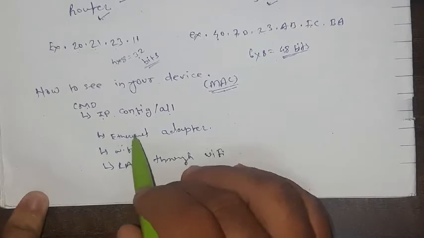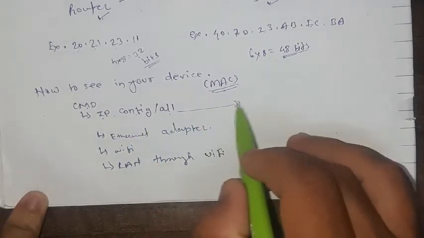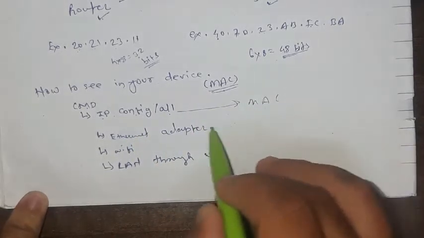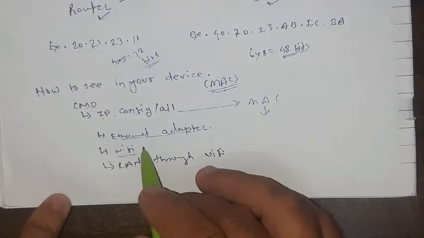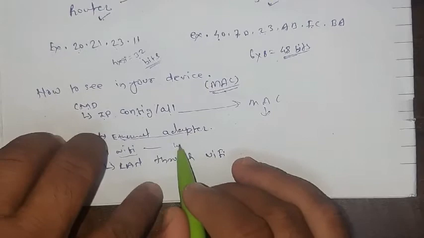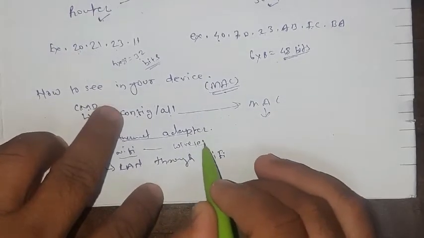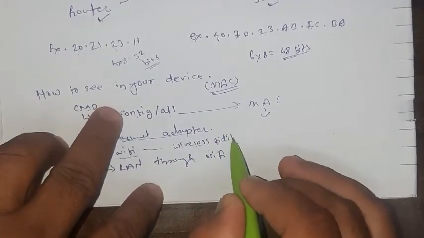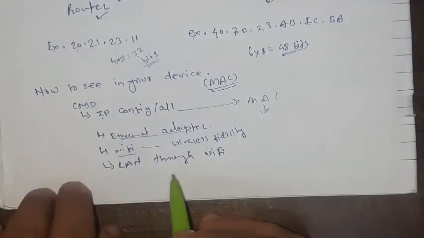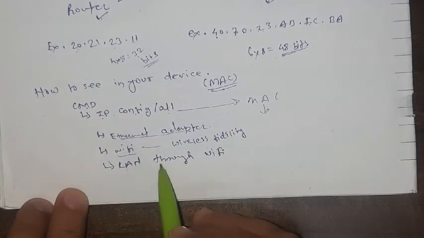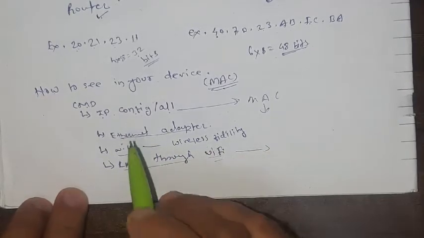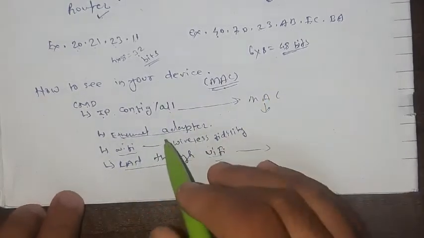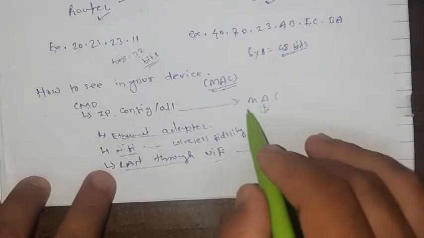And here, in the MAC address information, you will also see the Ethernet adapter and Wi-Fi. The full form of Wi-Fi is what? Wireless fidelity. Okay, and also the LAN through Wi-Fi. All the MAC addresses of the given network will be shown on your screen.